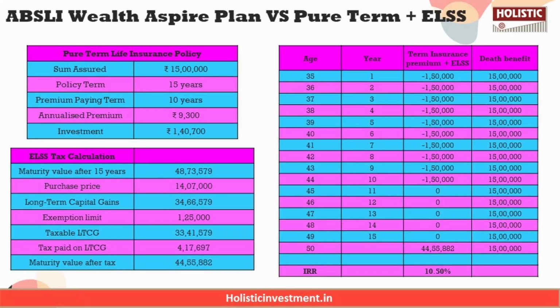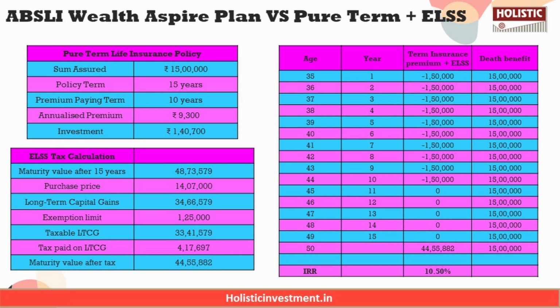So as we can see from our IRR analysis, the ABSLI Wealth Aspire Plan doesn't seem to be giving the returns we desire, or the outcome we desire. So what we are going to do is conduct another analysis, which is a comparative analysis, to see whether there is another market linked product or other better products or better investment strategies available in the market where we can get better returns compared to this policy.